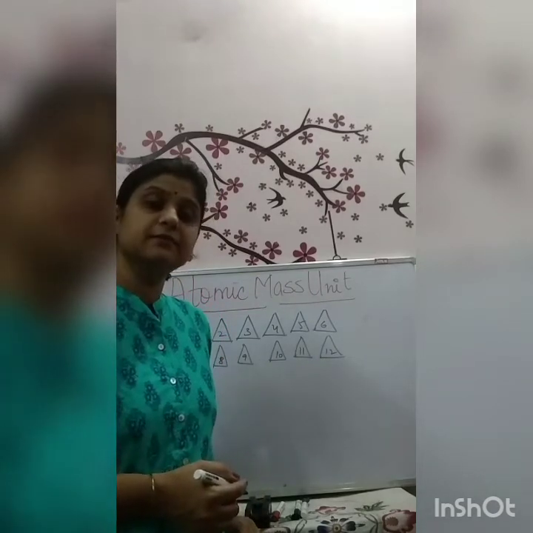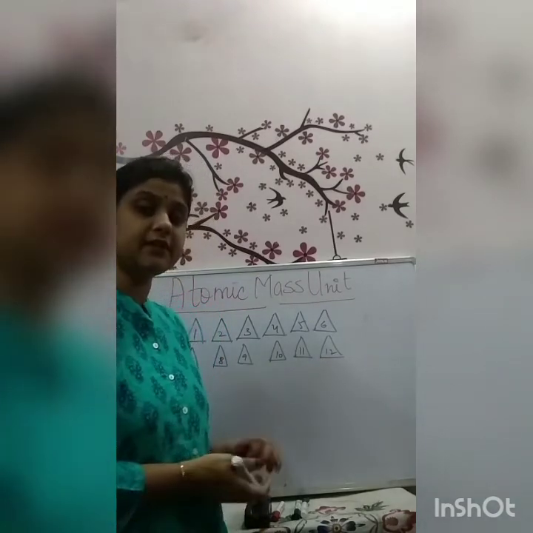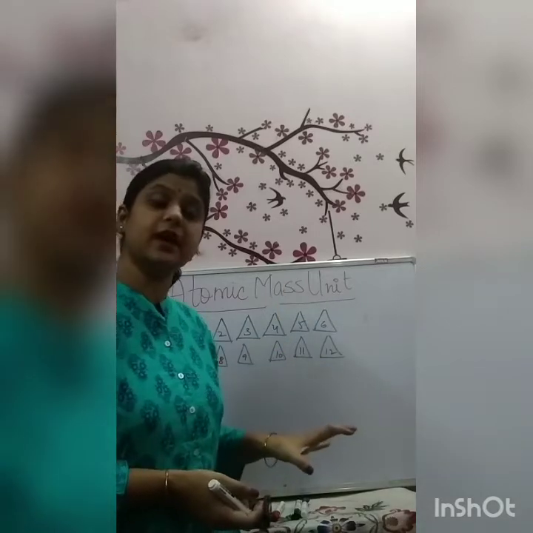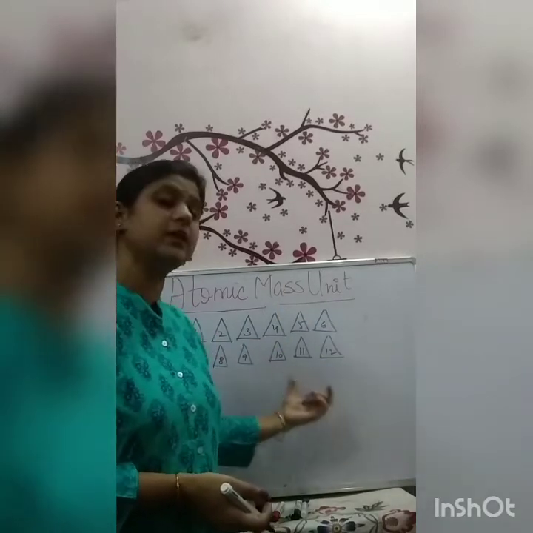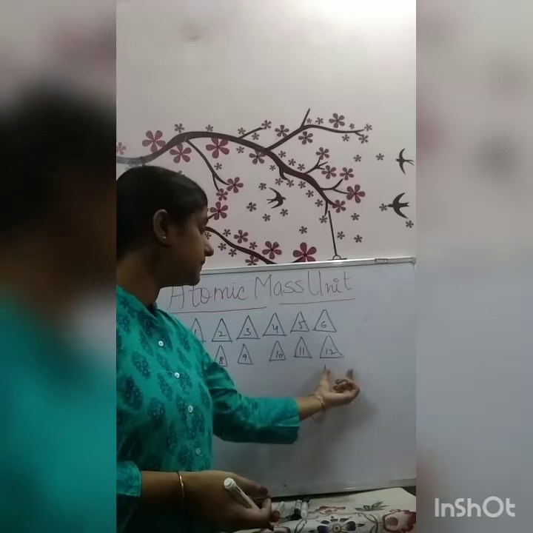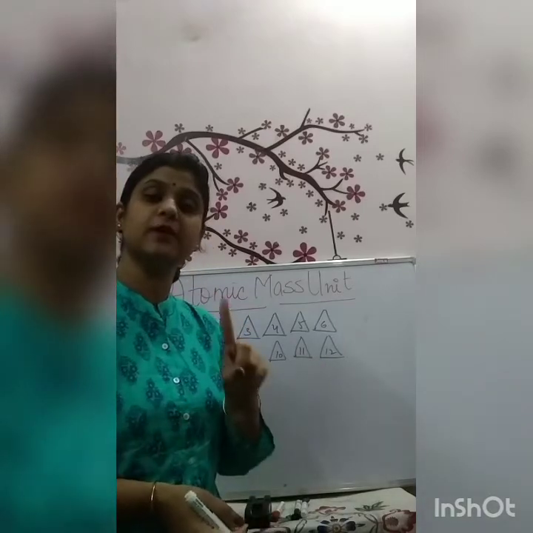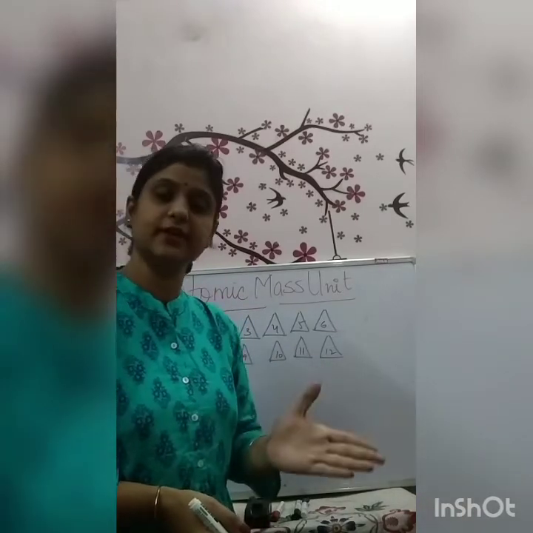Okay. What we have done, we have divided the whole atom of carbon-12 into 12 equal pieces, so that one piece is equivalent to one atomic mass unit. That we have already discussed.